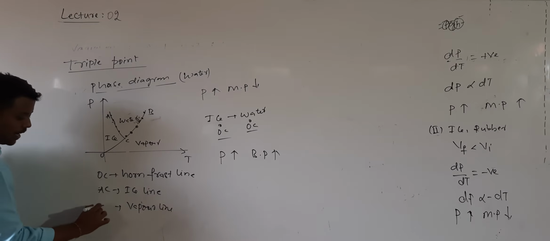So both liquid and vapor states are in thermal equilibrium. Before converting into vapor, the temperature of the water is 100 degrees. When it is converted into vapor, the initial temperature of the vapor is 100 degrees. Then water and vapor are said to be in thermal equilibrium. So CB is the line, a set of points corresponding to pressure and temperature at which the vapor and the liquid are in thermal equilibrium.